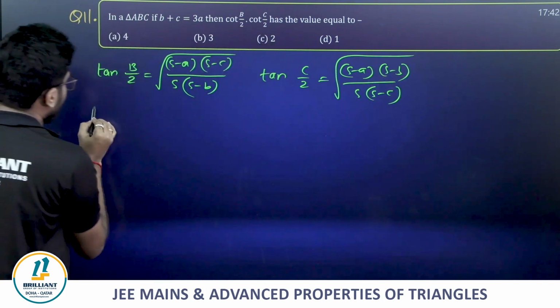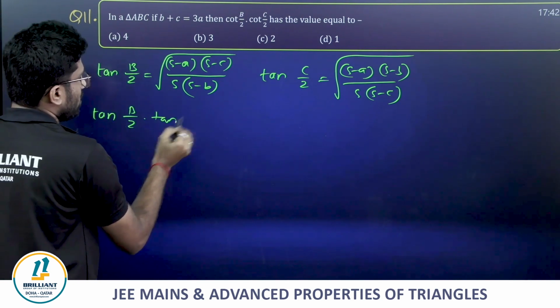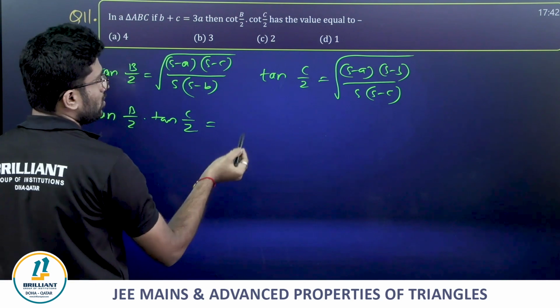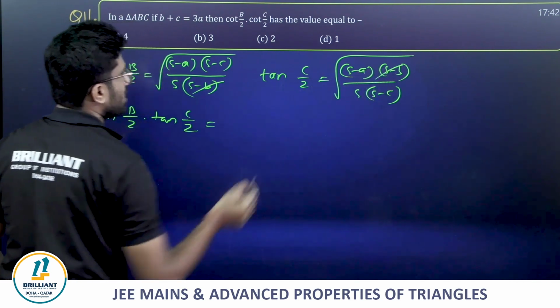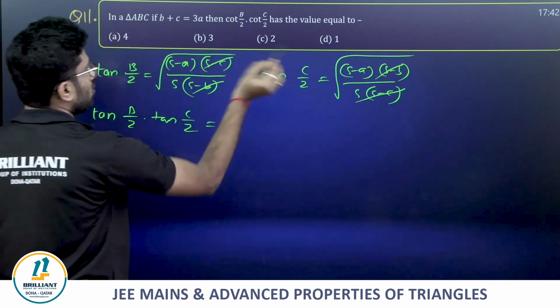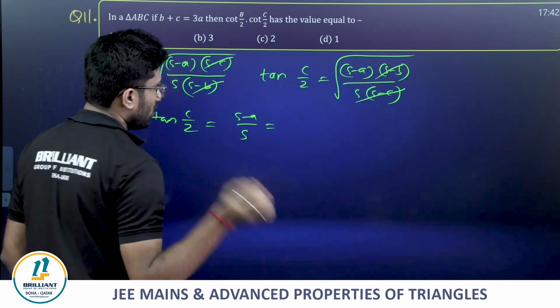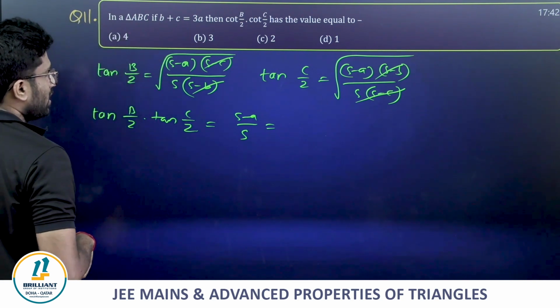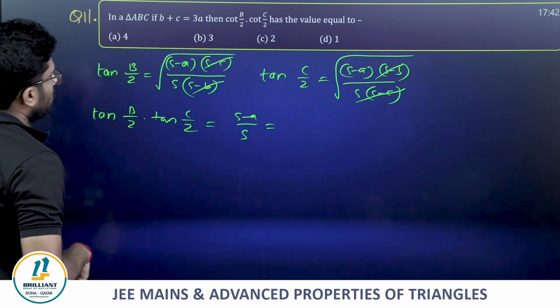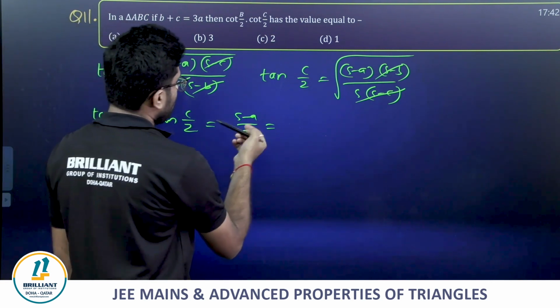If you multiply these two, what happens? Tan B by 2 into tan C by 2: S minus B gets cancelled, S minus C gets cancelled. Root S minus A into root S minus A, that is S minus A divided by S. Okay? Directly done. Clear? Okay, yes, clear.